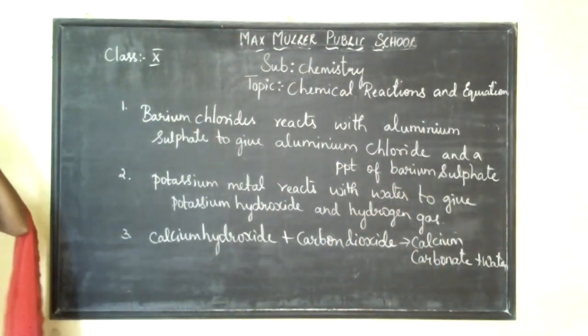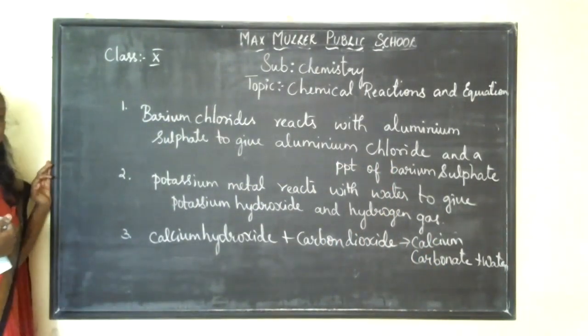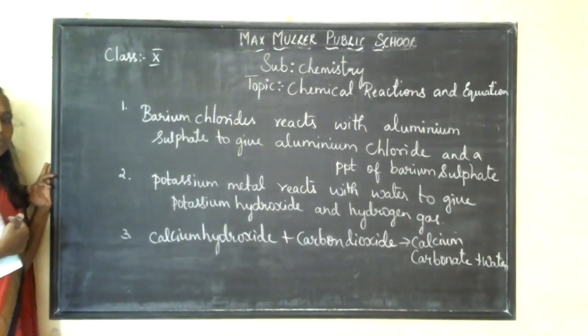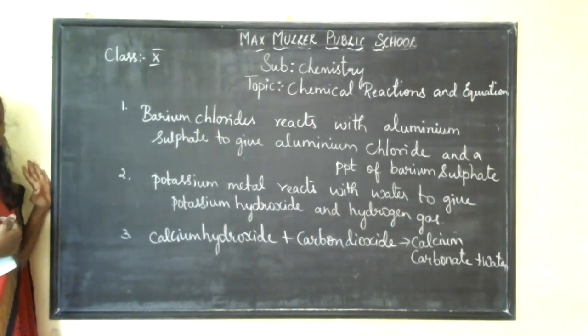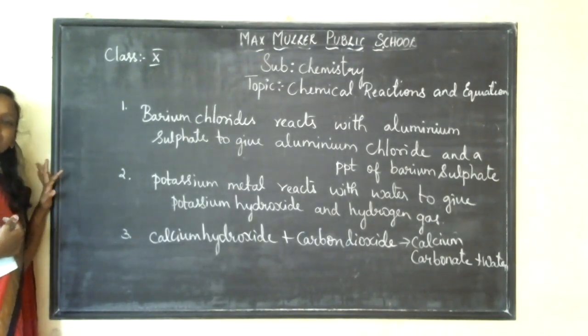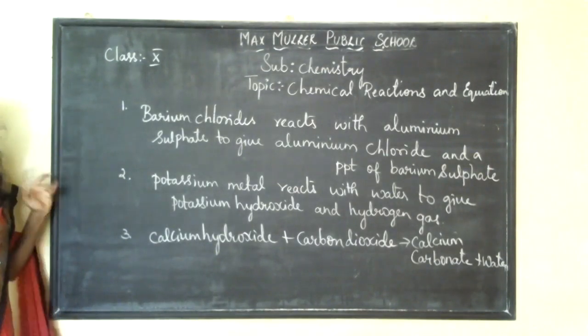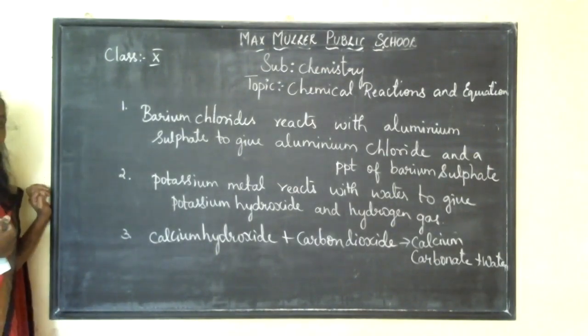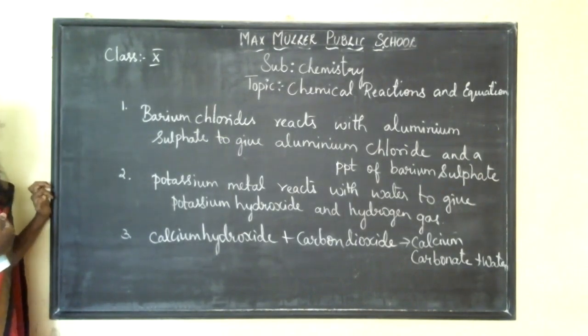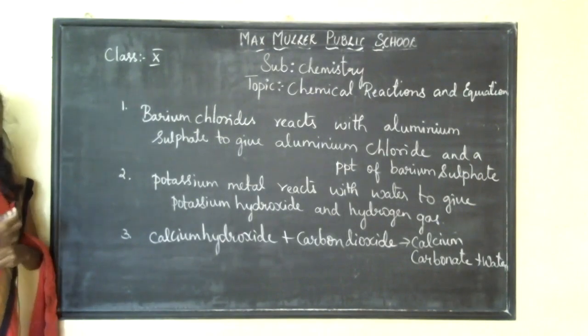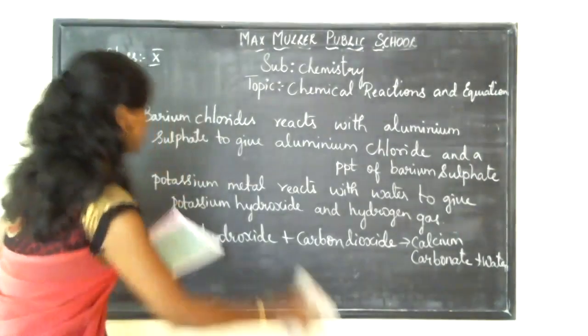So if you are able to write these equations, it will be easy for you, children. If not, it is difficult. You can write any example. There are different types of chemical reactions which take place. In this, you can write any example if you know how to write the symbols. You don't need to write the specific one, ma'am. Should we write the same thing? Not like that. Okay, so you people have to know. Finish. Next questions.